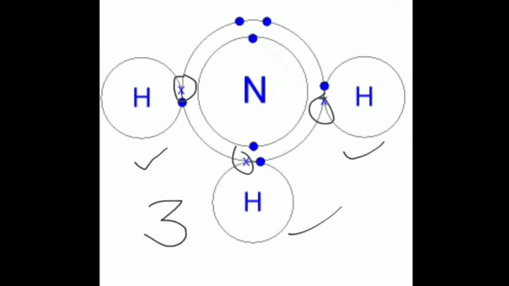How is the valency of nitrogen 3? You can see it through the structure. What is the atomic number of nitrogen? It is 7, so the electronic configuration of nitrogen is 2 and 5. In order to complete the octet, it has to accept 3 electrons, and it is accepting those 3 electrons from hydrogen in this case. Hence we can easily prove that nitrogen has a valency of 3. Is it clear?